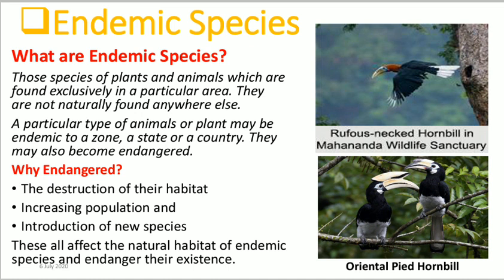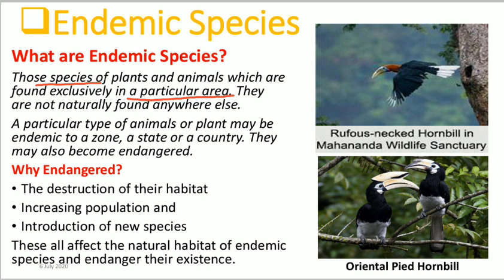So, what are endemic species? Those species of plants and animals which are found exclusively in a particular area. जो सिर्फ एक ही एरिया में particularly मिलता है उसी को हम क्या बोलते हैं? Endemic species, right? And we had already known the definition of species, that is, a population of organisms which can interbreed among themselves and produce their own offspring. So plants and animals which are found exclusively in a particular area are known as what?